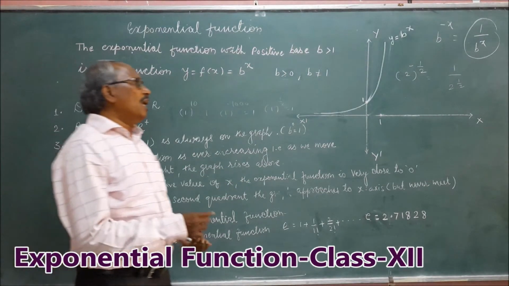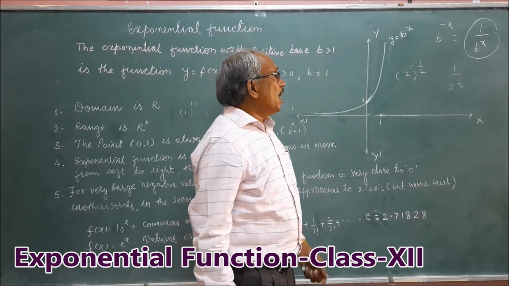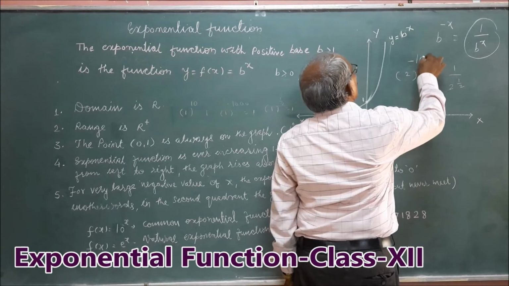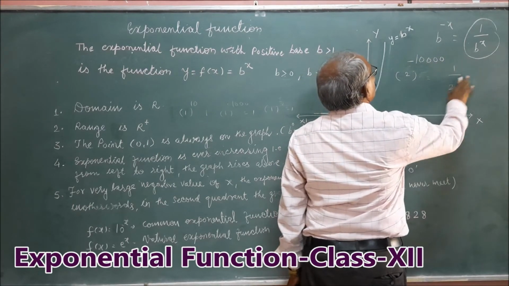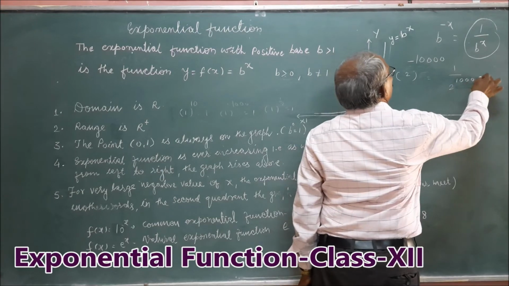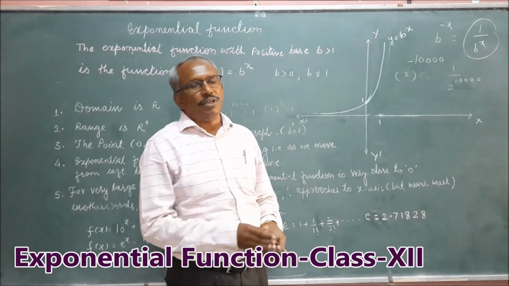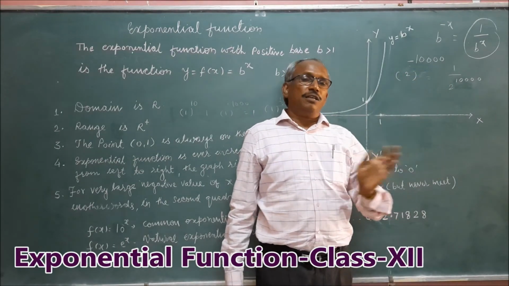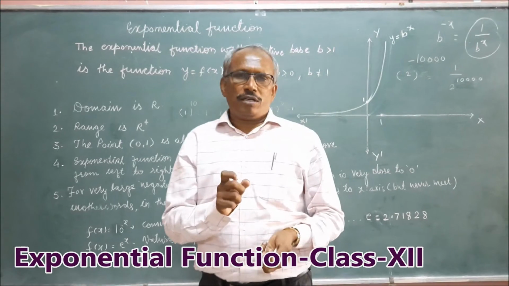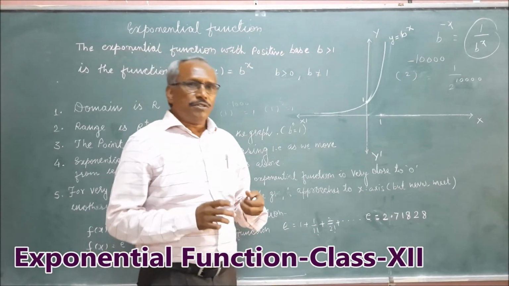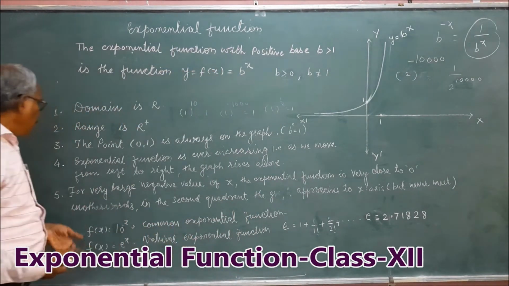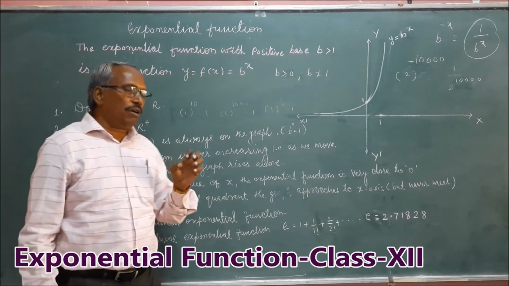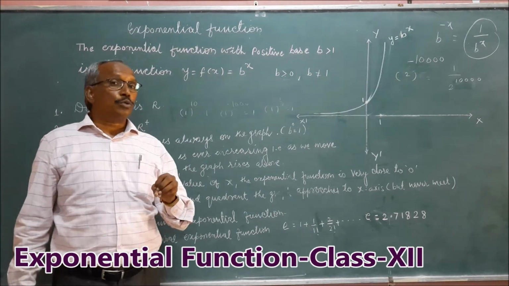See here, if I take 2 raised to -10,000, then 2^10,000 is a very big value, and if we divide 1 by a very large number, we get a very small number which is very close to 0.